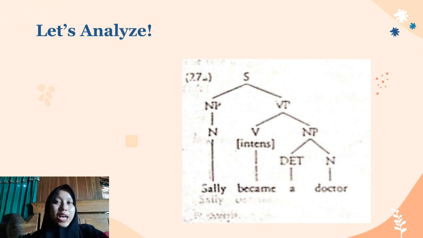Okay, now let's analyze one sentence from the example above. The sentence is divided into noun phrase and verb phrase. Sally is a noun, became is an intensive verb because became is a part of a linking verb. A is a determiner and doctor is a noun.